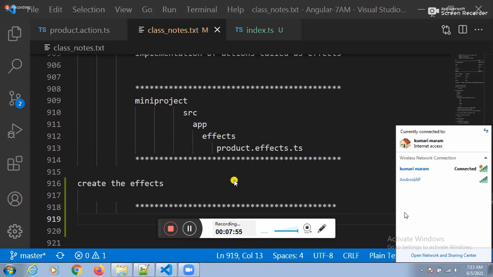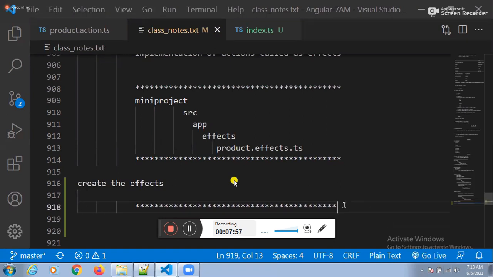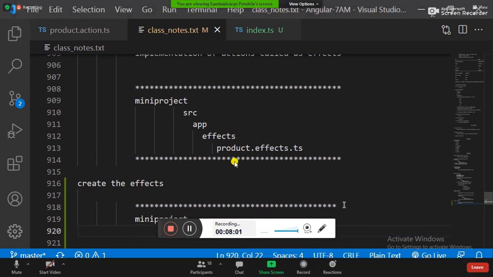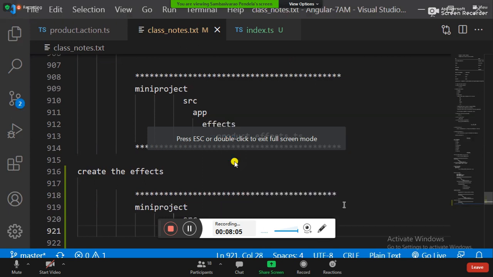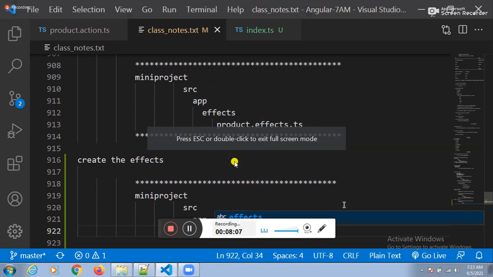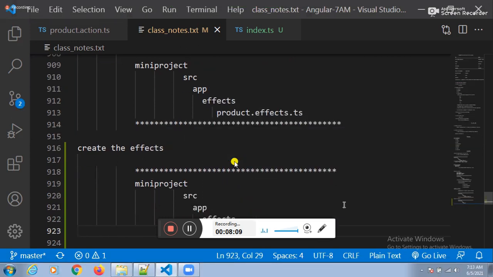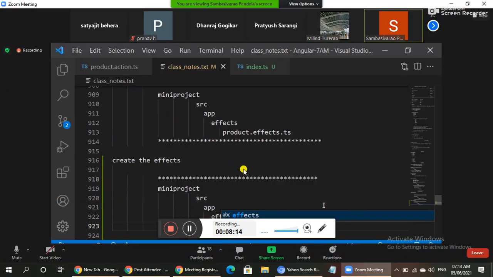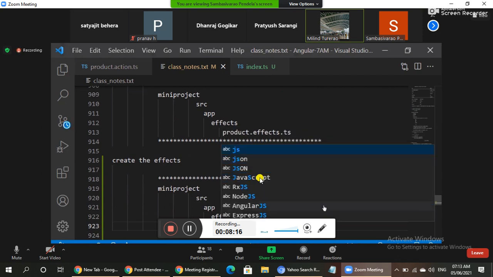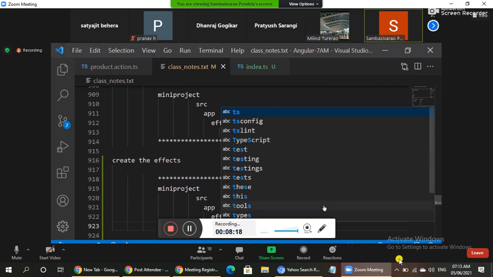See this one. What is the project name? The mini project. Under the mini project, which folder? Source folder. Under the source folder? App folder. Under the app folder? Effects folder, the FX folder. Under the FX folder, product.effect.ts.